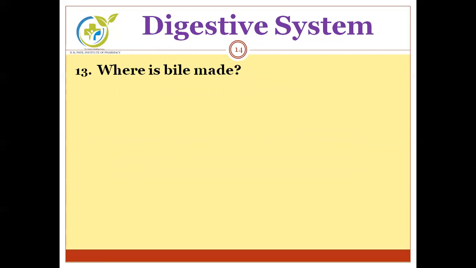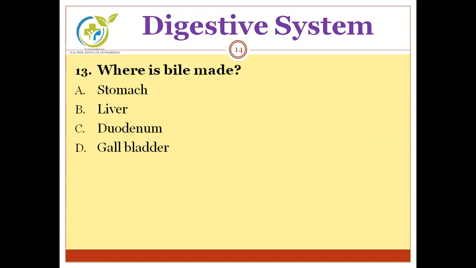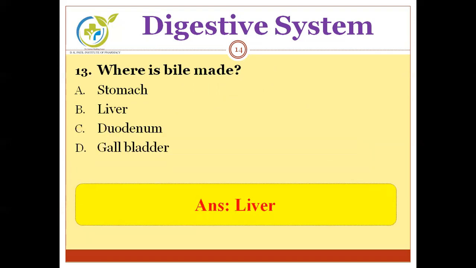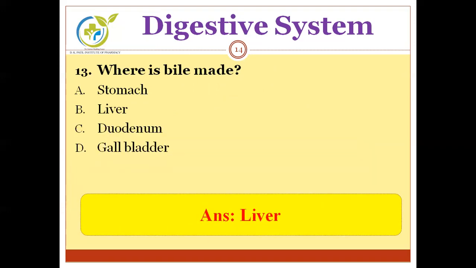Next, where is bile made? Options are stomach, liver, duodenum, and gallbladder. Any guesses? And the correct answer is liver. Bile is formed or made in the liver.